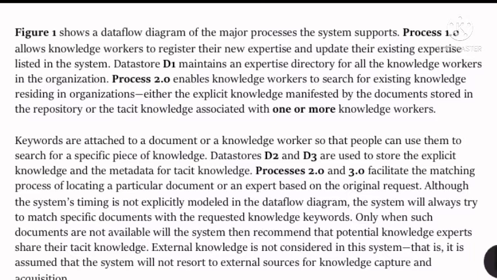Throughout the system, timing is not completely modeled in the data flow drawing. The system will always try to match specific documents with the requested knowledge keyword. Only when such documents are not available will the system recommend that a potential knowledge expert share the tacit knowledge. External knowledge is not considered in the system. That is, it is assumed that the system will not resort to external sources for knowledge capture and consistency.